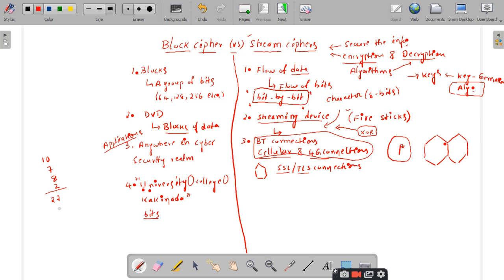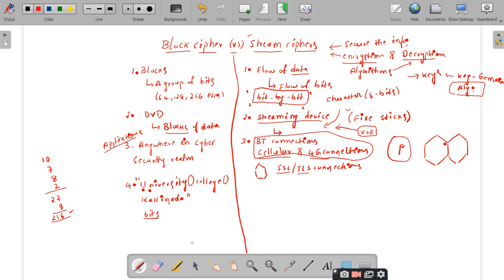What is the length of each and every character? 8 bits, sir. So 27 characters into 8, what is the total? 216 bits. So this entire "University College Kakinada", along with the spaces, can be decoded by the computer as a stream or a combination of bits consisting of 216 bits. This is how you convert the characters into bits. Is it clear?